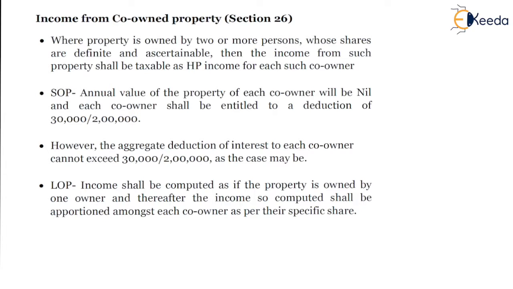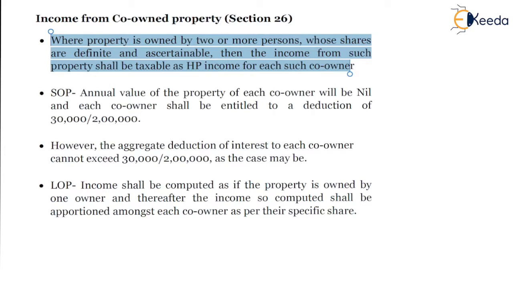On the screen: income from the co-owned property, section 26, where the property is owned by two or more persons whose shares are definite and ascertainable, then the income from such property shall be taxable as house property income for each such co-owner.